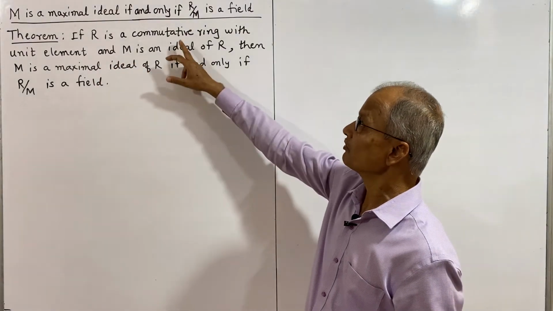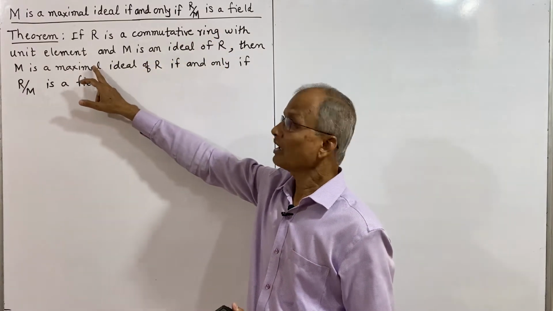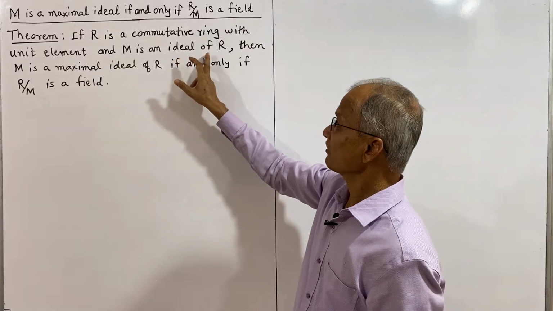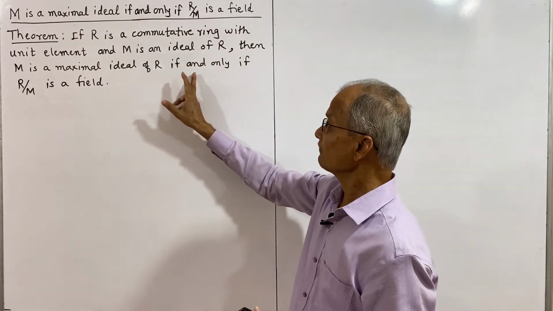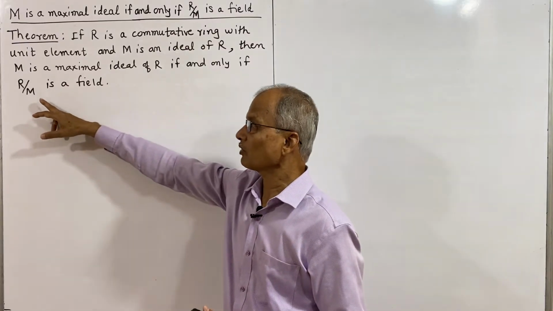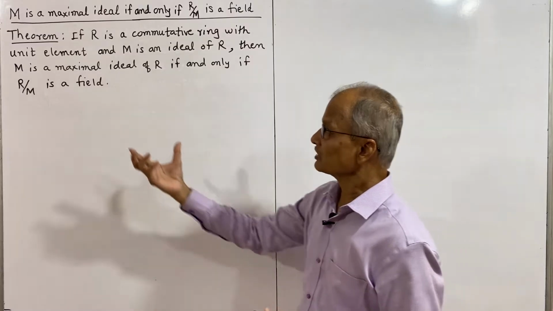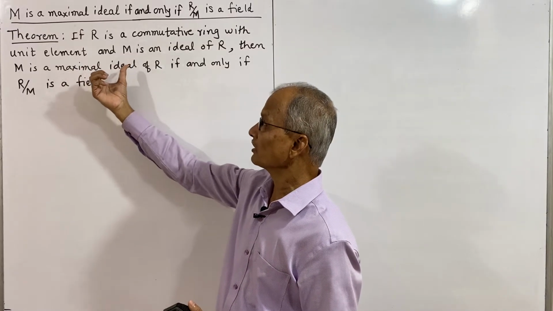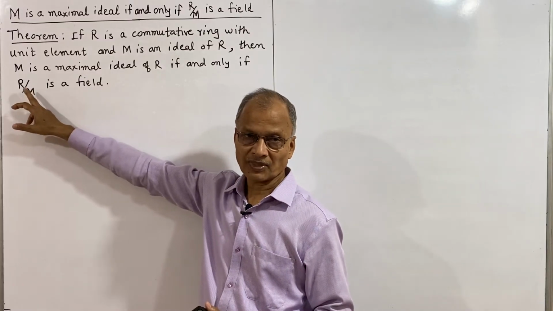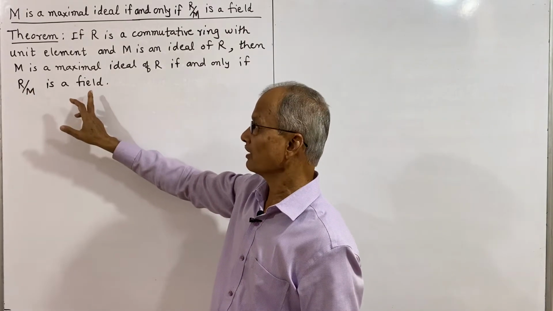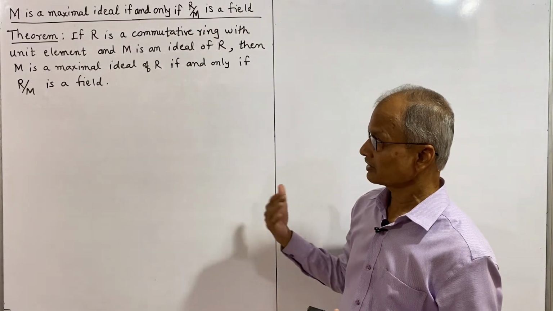If R is a commutative ring, the ring must be a commutative ring with unit element, and M is an ideal of R, then M is a maximal ideal of R if and only if R modulo M, or R by M, is a field. So that means M is a maximal ideal of a commutative ring with unit element if and only if its quotient ring R by M is a field. And thus the statement is necessary and sufficient.